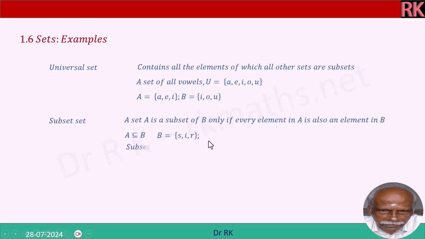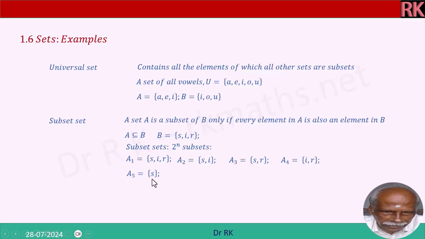B is {S, I, R}. Subsets: 2 power n. There will be 2 power n subsets. What is 2 power n? Number of elements is 3. 2 power 3 is 8. We will see 8 subsets from here. One is SIR itself, right? A1. A2, I take S and I, then S and R, then I and R, then I will take S alone, I alone, R alone, then I will take the null set. So totally 8 subsets are there. That is what we have proved. Number of subsets is equal to 2 power n, where n is the number of elements in the original set considered.